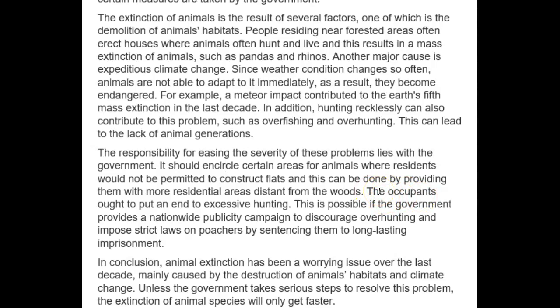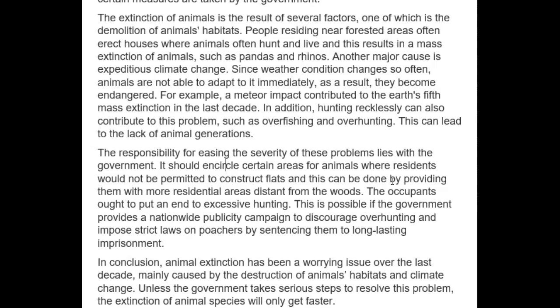Now, I think a couple of things here. I think that you didn't need the here because it implies that we know which occupants you're talking about, and it's not really clear to us who you're talking about. Maybe what you really mean here is people. Maybe you mean citizens. Actually, I kind of feel like people would have just been the best word here. Let's see what that sounds like. Additionally, people ought to put an end to excessive hunting.